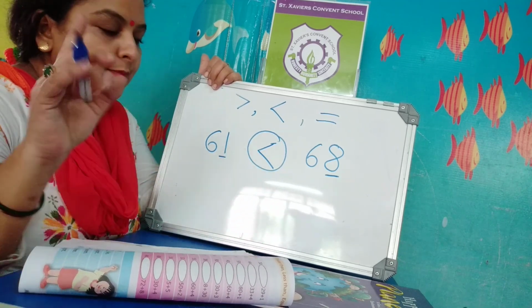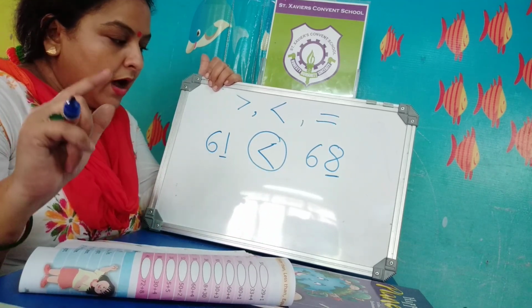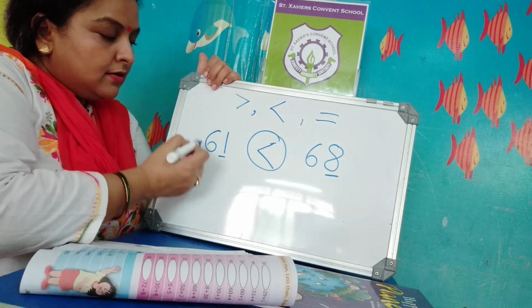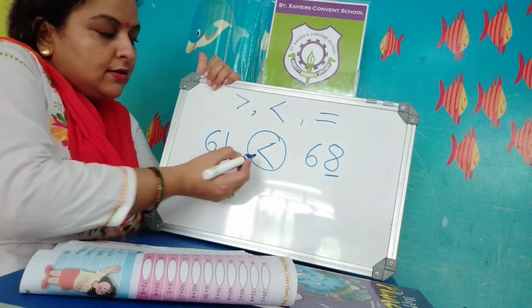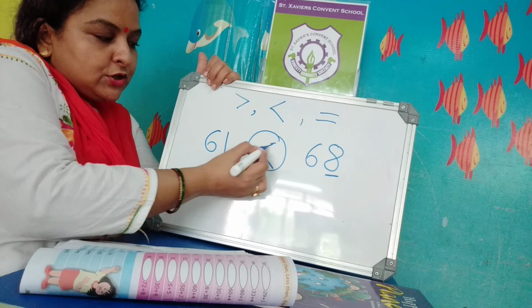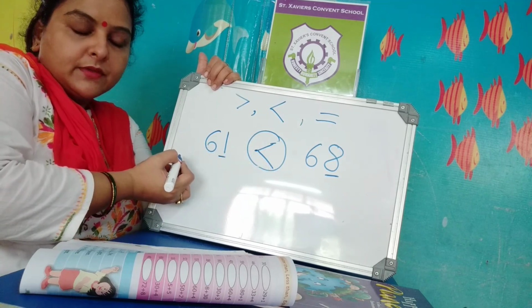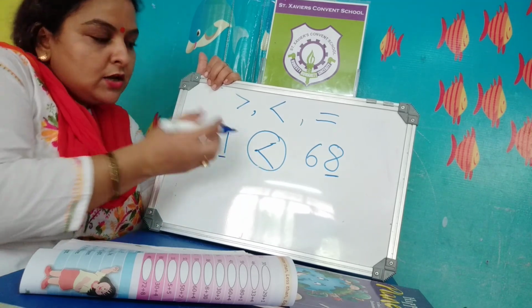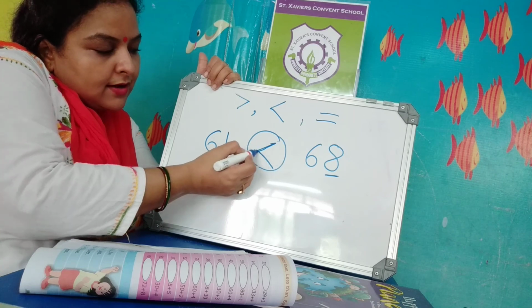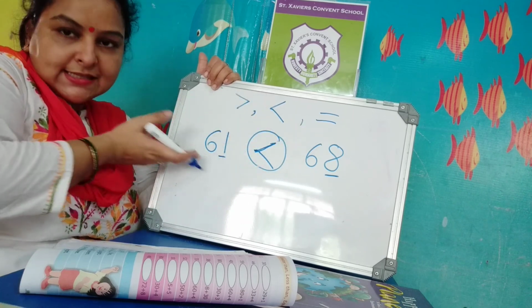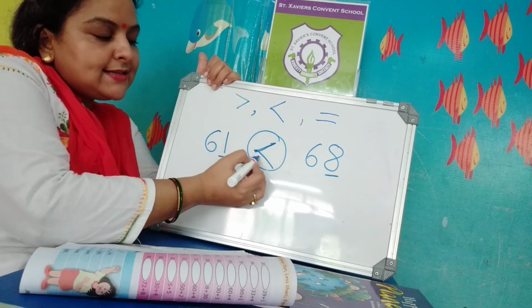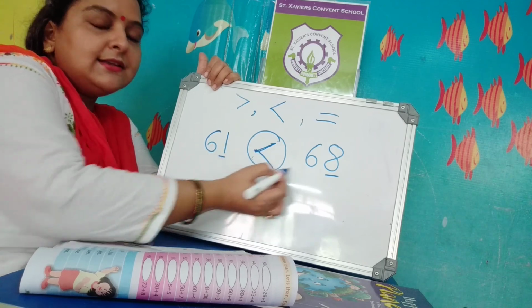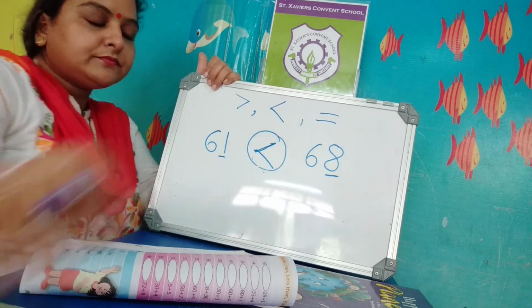Remember one thing, I am giving you a clue how you will write the symbol for the number which is smaller. The point will show towards that side. 61 is smaller, so the point will come on this side. So this is less than: 61 is less than 68.